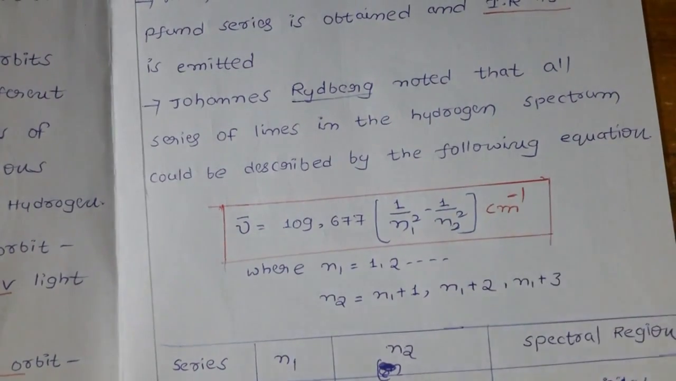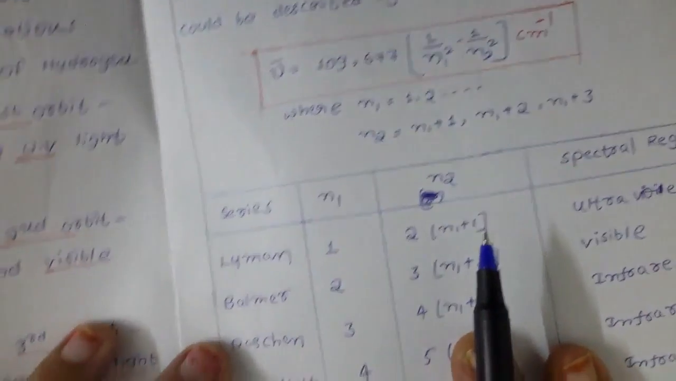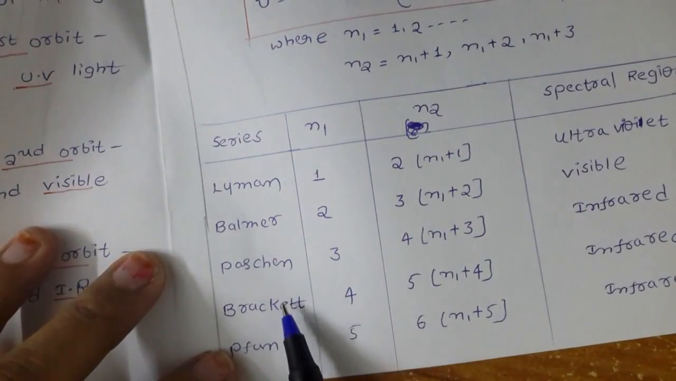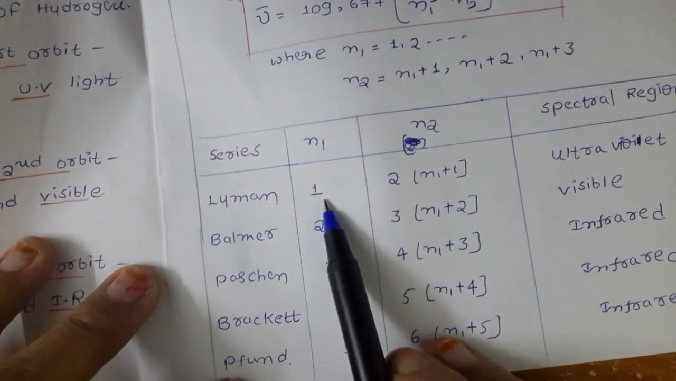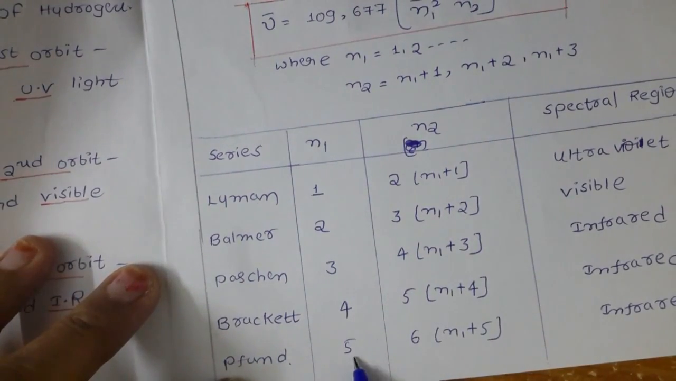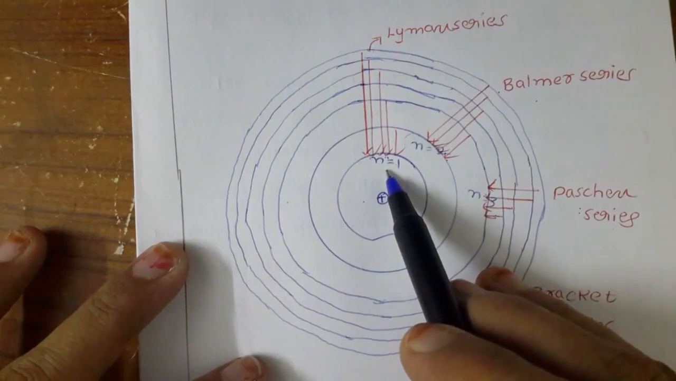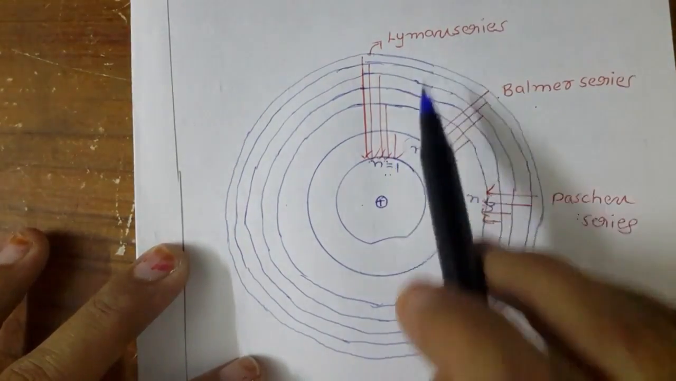Now here n1 equal to 1, 2, and n2 equal to n1 plus 1, n1 plus 2, n1 plus 3. What is the meaning of this? Here we have the different series of lines: Lyman, Balmer, Paschen, Brackett, Pfund. For the Lyman series n1 is 1, Balmer is 2, Paschen 3, Brackett 4, and Pfund is 5. What are these values? Already we discussed, if an electron somewhere in the upper orbit comes down to n equal to 1, it is going to stop at the first orbit. So for the Lyman series, n1 equal to 1.